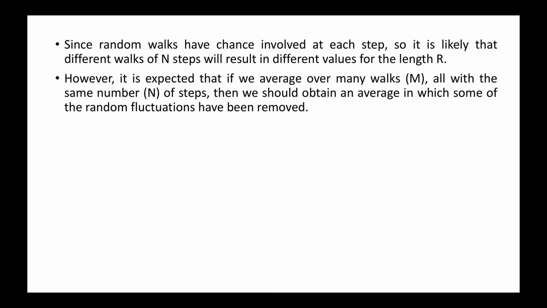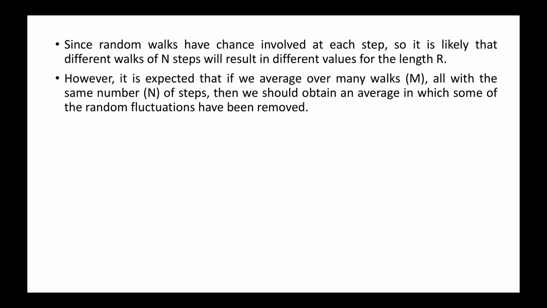Simply by summing each component, but please note that the body, particle or molecule, any person who is taking the step, can go right and left with equal probability. If we consider rightward as the positive direction and leftward as the negative direction, and we sum them up, they will cancel each other.